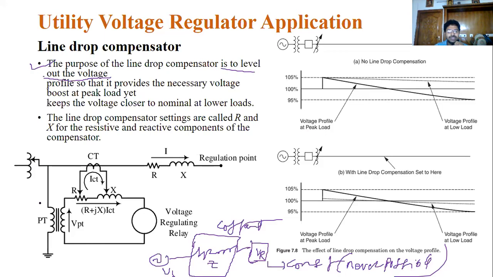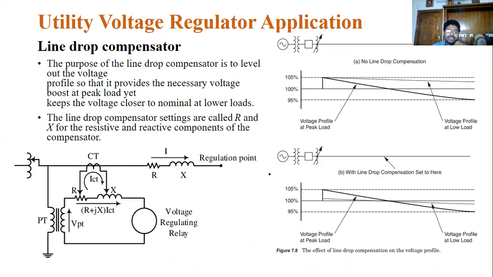Like this, another device is the line drop compensator. Its operation is very simple. It can maintain the output at a constant voltage level. Then how to regulate that constant voltage level? Now see a simple single line diagram here. First of all, if the line has no line compensator, this is the voltage drop. When a sudden heavy load is switched on in the system, a voltage drop occurs in the system.